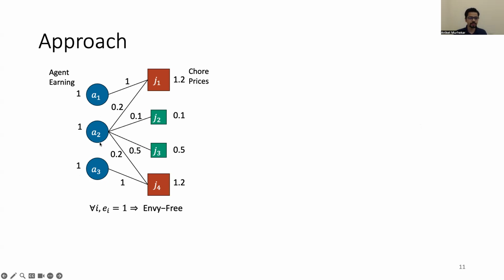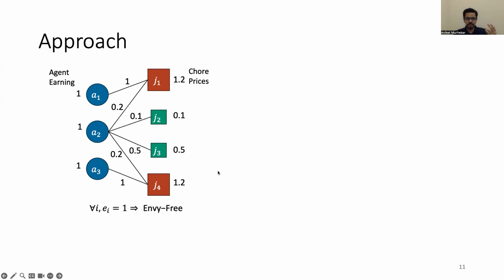In this example, the blue circles denote agents who each want to earn $1. The red squares denote chores, and on their right are their prices in a competitive equilibrium. The numbers on the edges specify how much an agent is earning from a particular chore. Because every agent is earning the same amount of money, which is $1, the fractional allocation is envy free.